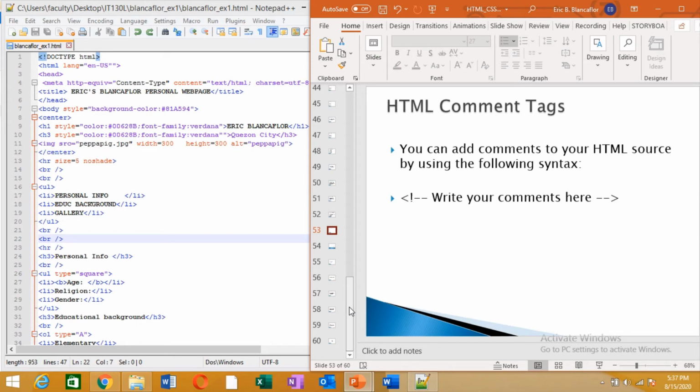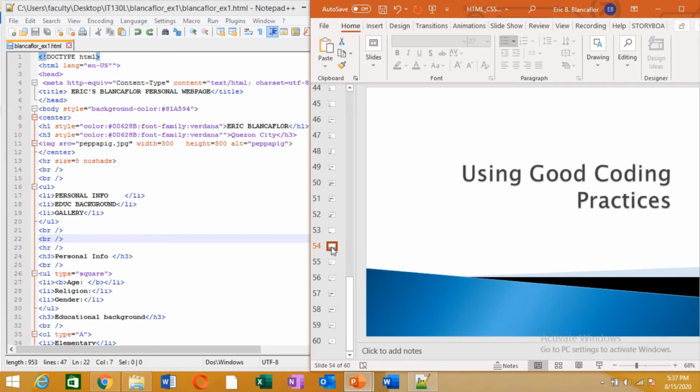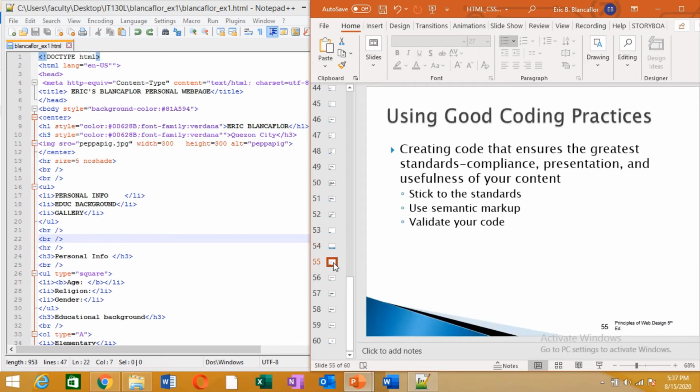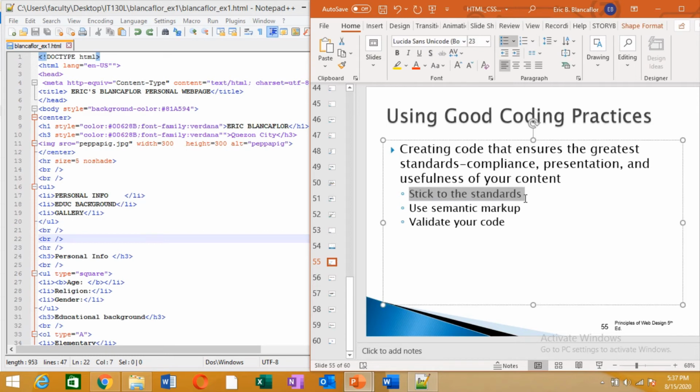I think you're now taking up programming, like in C++ or C#. It's // right, and then /* for the comments. And then also observe again, let's look into some of the good coding practices. We need to stick to the standards. Some of the standards I have already mentioned.